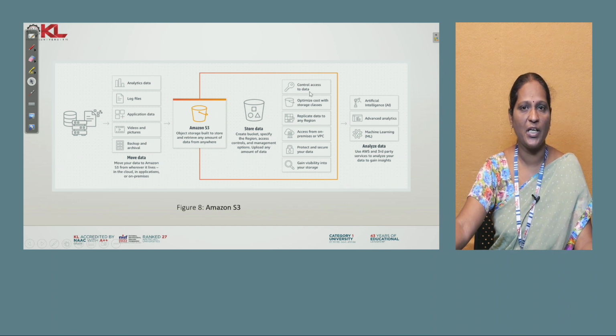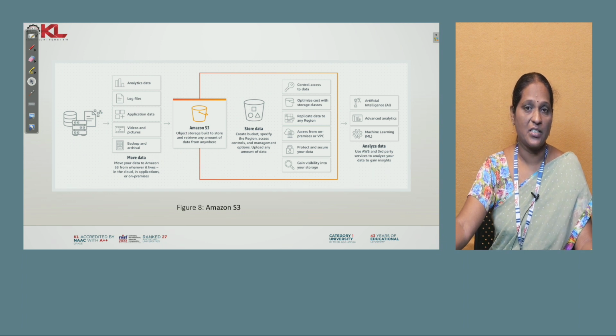You have many options like controlling access to data, whether publicly or privately available, and different storage classes like One Zone-IA, infrequent access, Glacier, Intelligent-Tiering and Standard, with 3 replications available by default. You also have the VPC, whether private or public cloud, and secure data. So this kind of storage is available with unlimited capacity from AWS, and S3 is the best example.